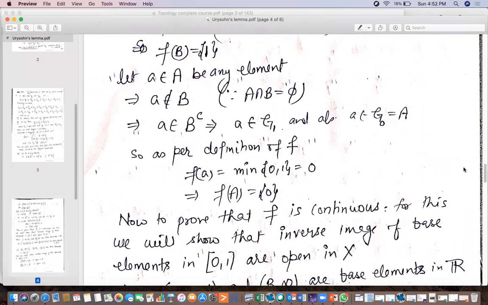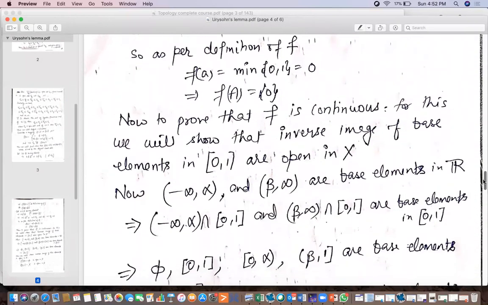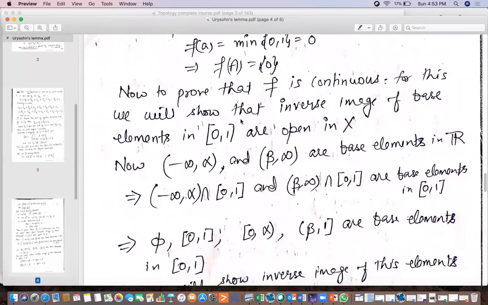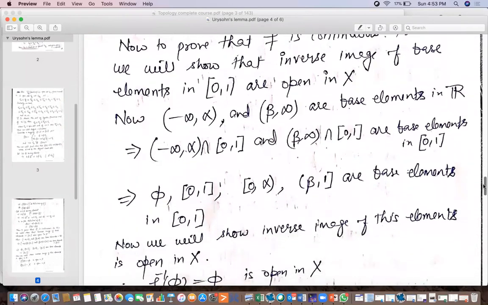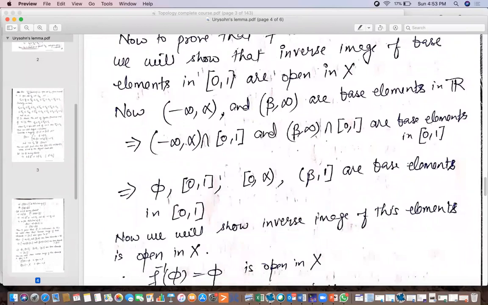Now we will show that f is a continuous function. For this we will show that the inverse image of base elements in [0, 1] are open in X. So first of all we need to find the base elements in [0, 1], then we'll show that their pre-image is open in X. Let two base elements in R, (minus infinity, alpha) and (beta, infinity), be base elements in R. Now taking their intersection with [0, 1], we will find the base elements in [0, 1].